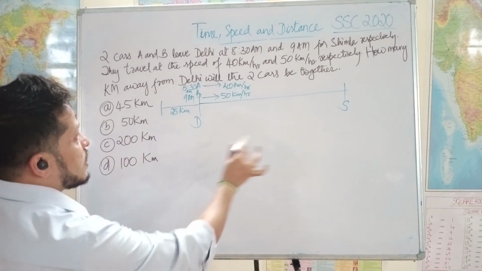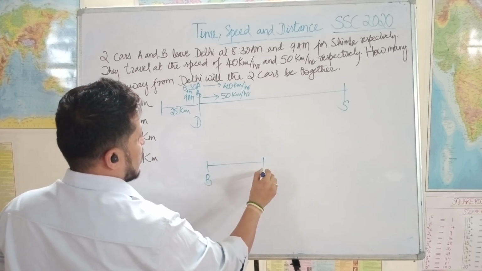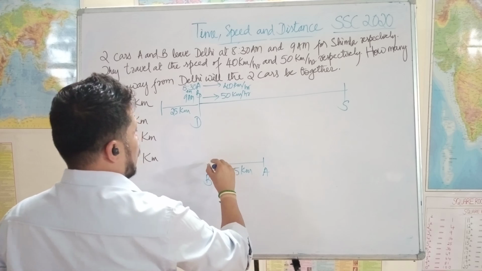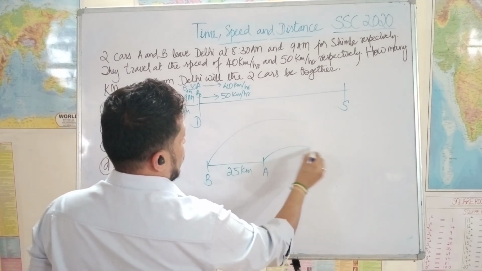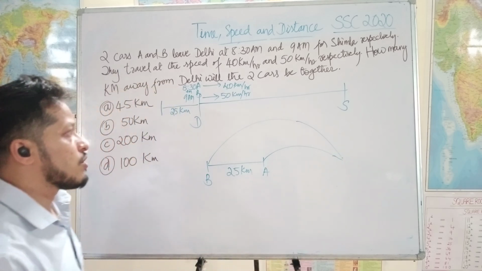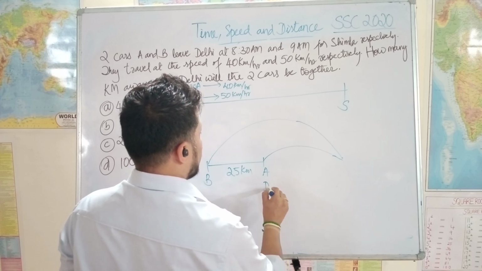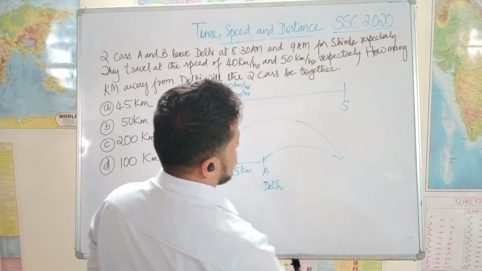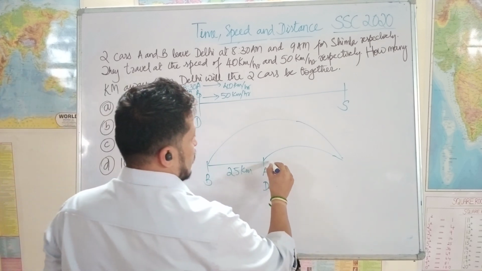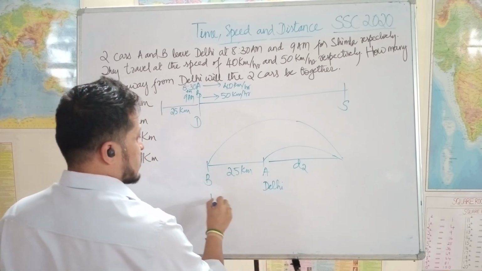See, now the question, net to net, is like this. B is here and A is here. The distance between them is 25 kilometers and they both start at 8:30 and they meet after a certain time. So now we need to find the distance they travelled. A is in Delhi, right? This is Delhi. From here, whatever distance they have travelled, that is what we need to find. Let's say this is d2 and the distance travelled by B is, let's say, d1.